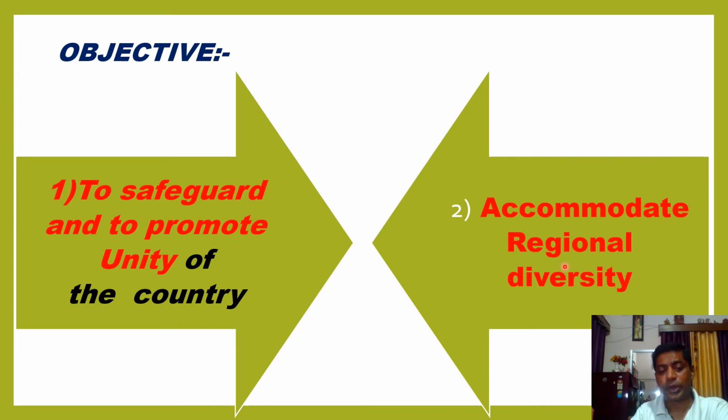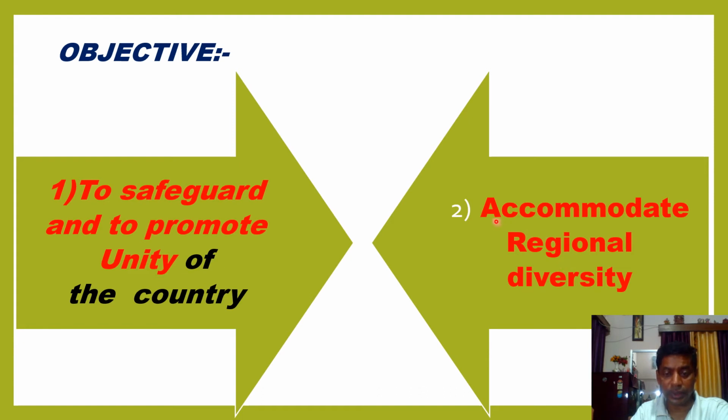In India, 28 states are there, and most states speak their regional language. For example, let's start from the south. In Tamil Nadu, they speak Tamil. In Kerala, Malayalam. Come to Karnataka, that is Kannada. In Maharashtra, Marathi is there. In Gujarat, Gujarati is there. In Haryana, Haryanvi is there. So you will find different languages there.